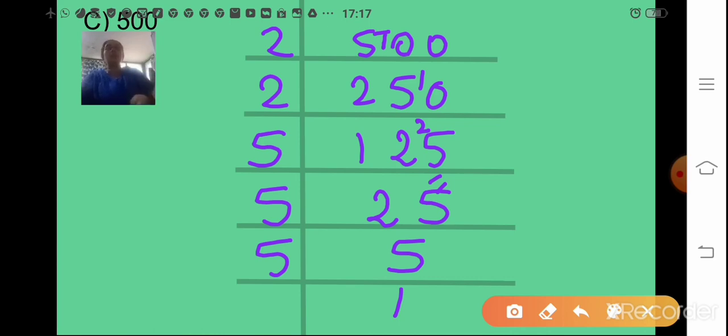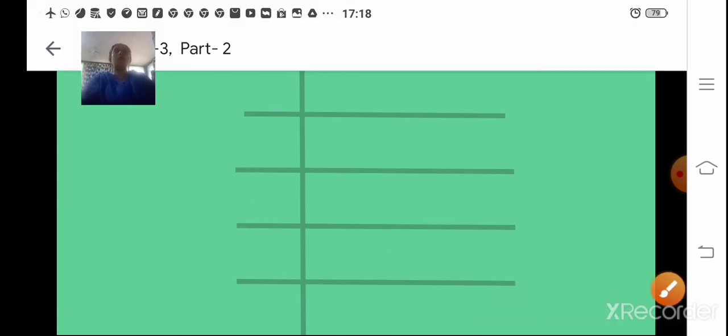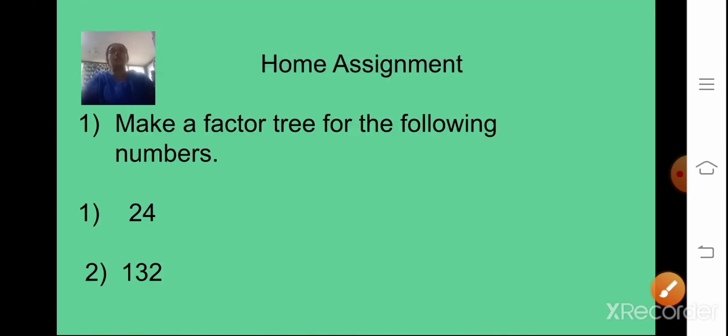Which are the prime factors that, when you multiply, you will get the number 500? In the answer you will write it as 2 into 2 into 5 into 5 into 5. So these are the prime factors of the number 500. So I think you must have understood both the methods, that is the factor tree method and the division method of factorization.